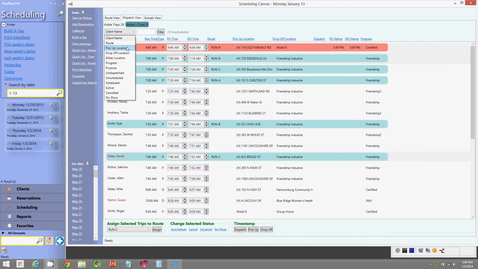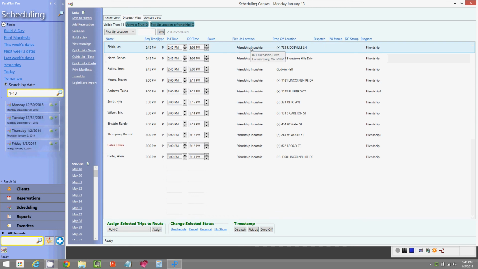So let's have a look. I'm going to filter on pickup location, and I want to find everyone that's being picked up at Friendship. And Friendship is a location that they do a lot of service at. So here I can see everybody that is coming home from Friendship Industries in the afternoon.